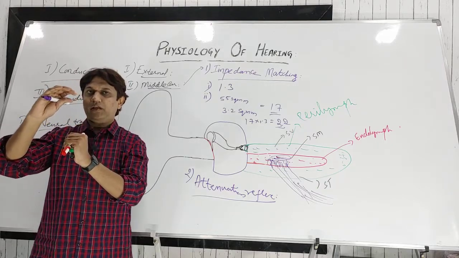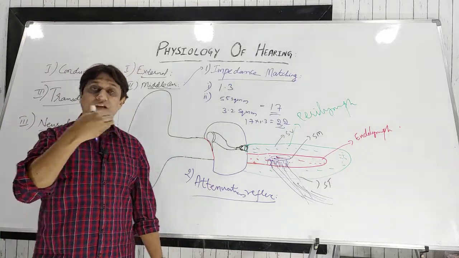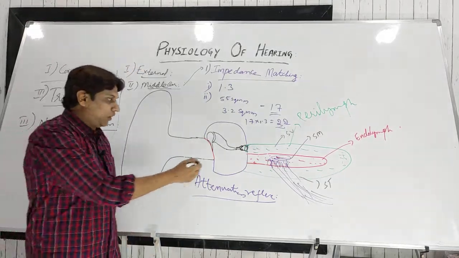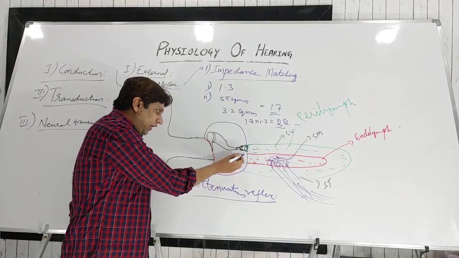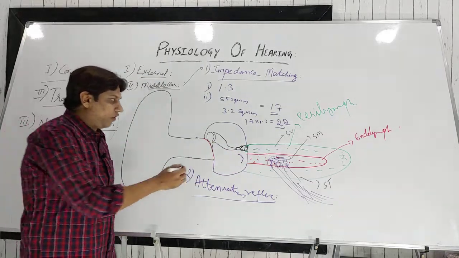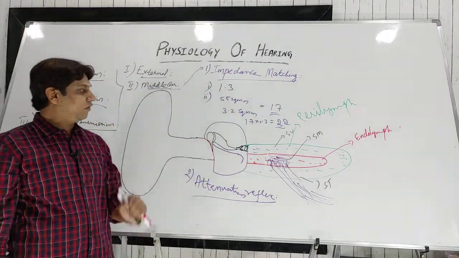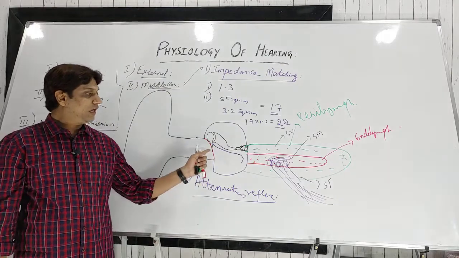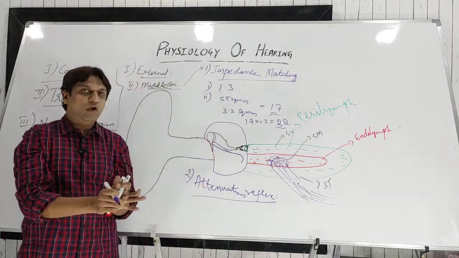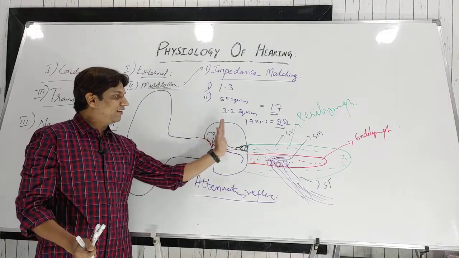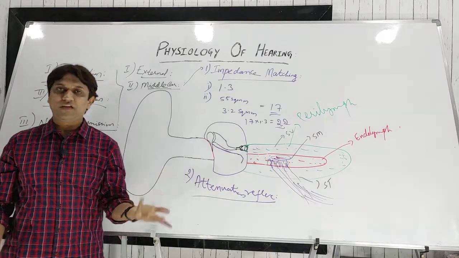From the above opening, the canal of the tensor tympani muscle comes, and it is supplied by the fifth cranial nerve. So the tensor tympani will go around the hook of the processus cochleariformis, and it will attach to the handle of the malleus near the neck of the malleus. So this tensor tympani, when it contracts, will pull the malleus inside and make the tympanic membrane tense. That is the main function of the tensor tympani.